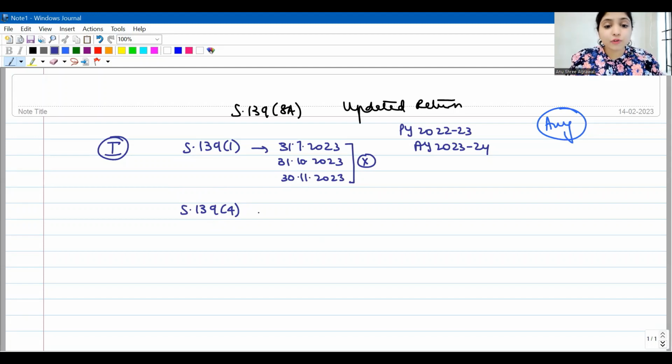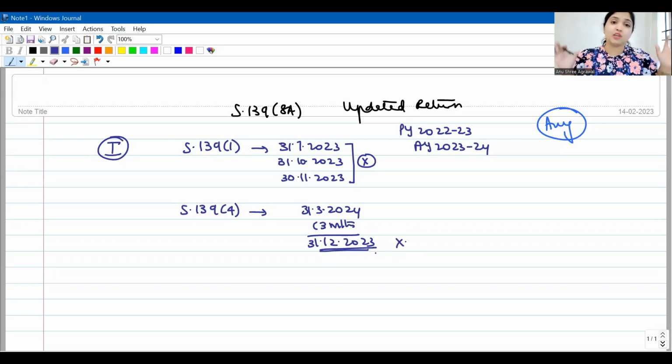How much time do you have to file belated return? From the end of the assessment year. What is the end of the assessment year? 31st March 2024 less 3 months. You have time till 31st December 2023 to file belated return. But lazy assessee, even till 31st December 2023, he did not file his income tax return.